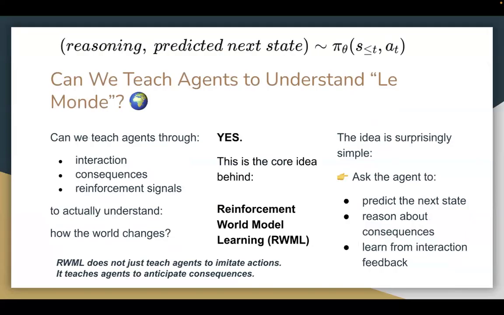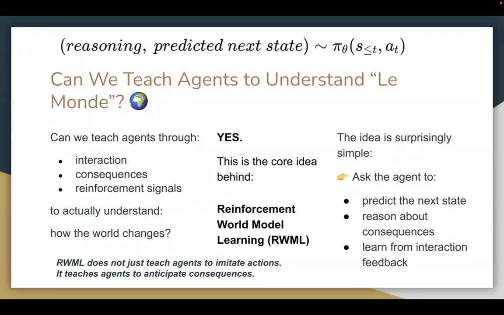So let's now look at a brief detail in the method. Can we teach the agent to understand le monde, or the world? And this is done through interaction, consequences, as well as reinforcement signals. And we want to understand how the world changes. This is the core idea behind reinforcement world model learning, or RWML. RWML does not just teach agents to imitate actions, it teaches agents to anticipate consequences. The idea is quite simple. We just ask the agent to predict the next state, reason about consequences, and learn from interaction feedback.